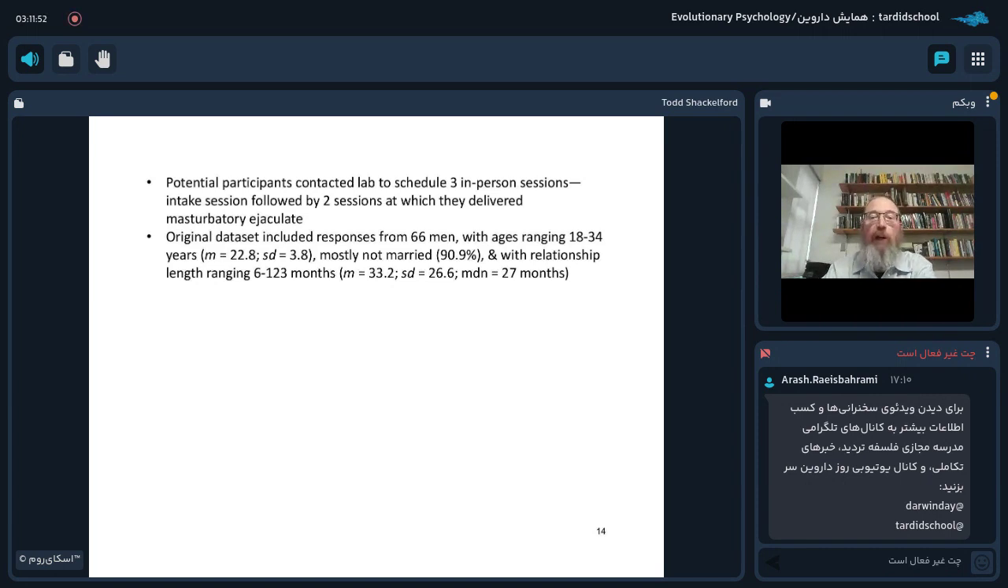The original data set included responses from 66 men with ages ranging 18 to 34 years. Their mean age was about 23 years. About 91% of them were not married, but they were in relationships ranging from 6 months to 123 months. The average relationship duration was about 33 months, so just under 3 years.